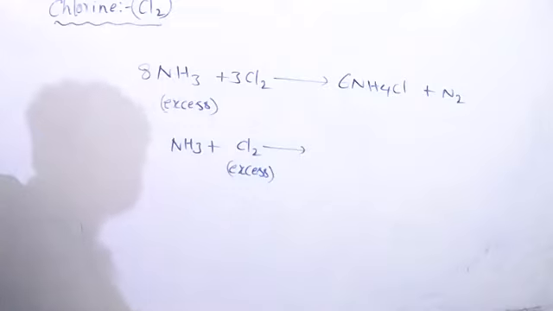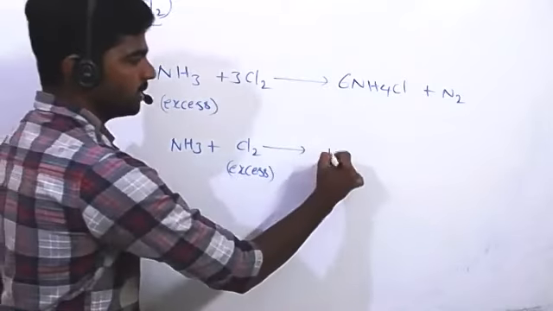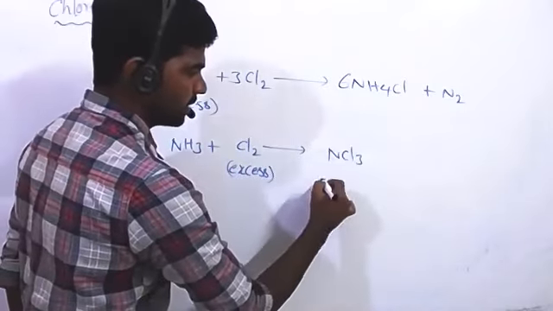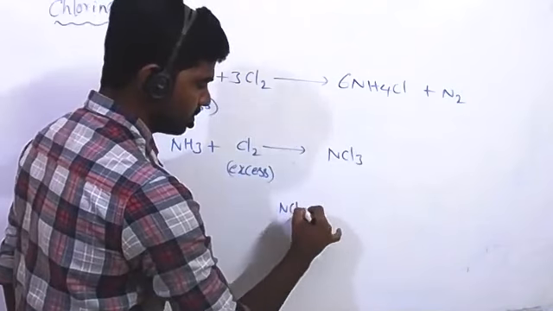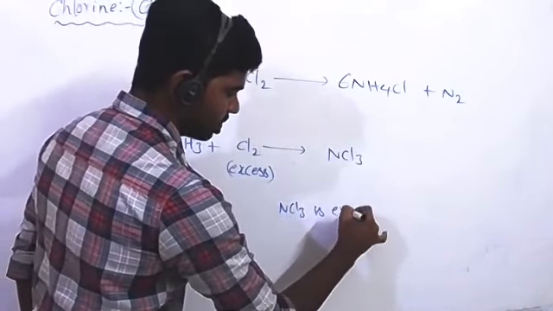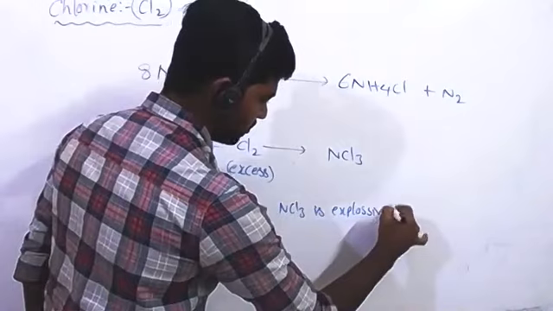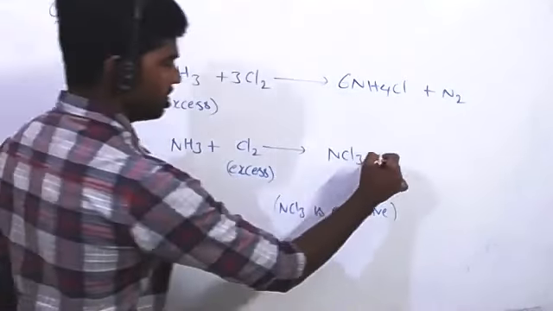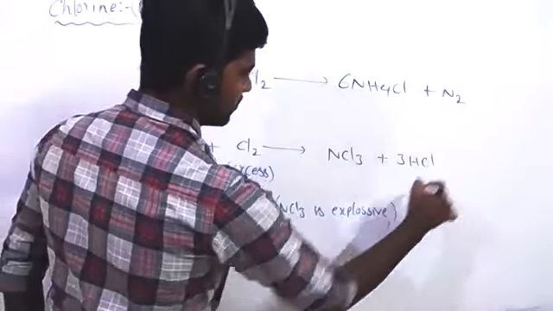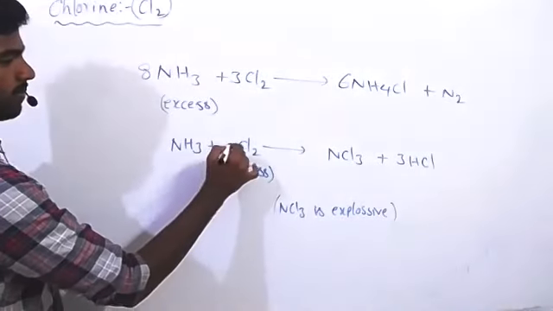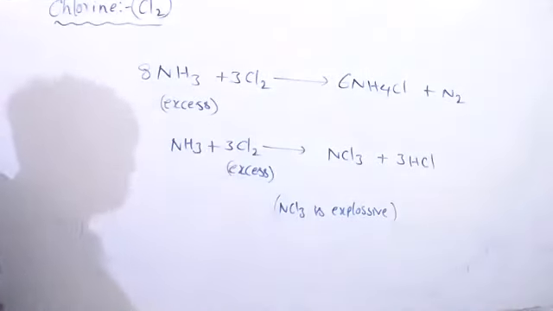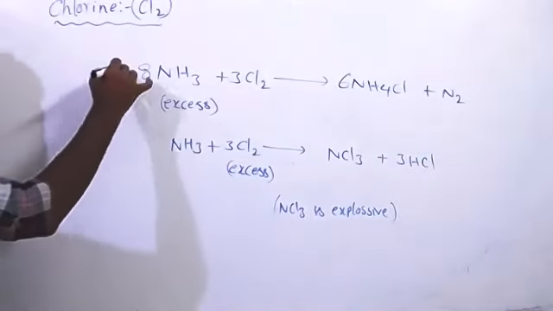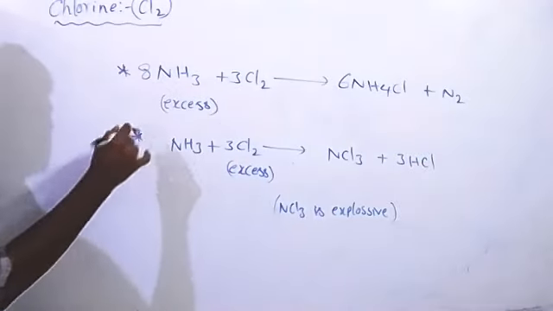Product is NCl3. This is an explosive substance, NCl3, and HCl. So this reaction is very important.